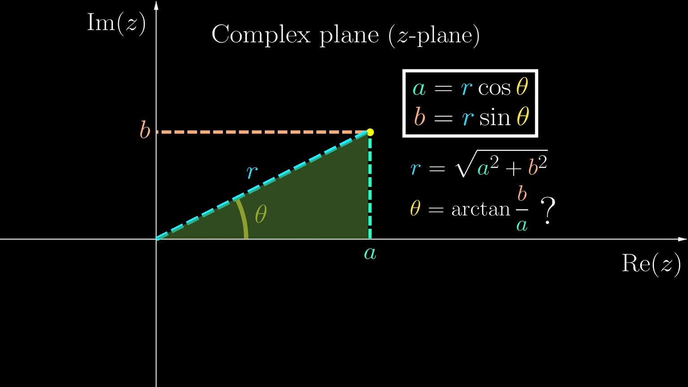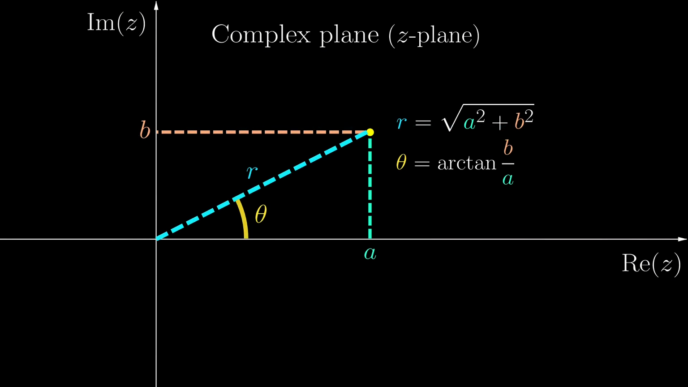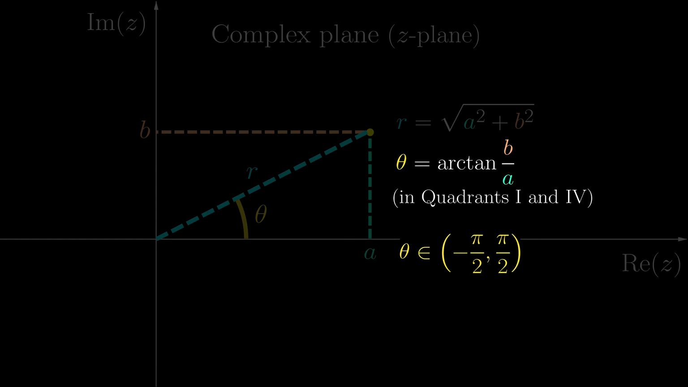Remember that the argument is in the range negative pi to pi, but the arctangent function only ranges from negative pi over 2 to positive pi over 2, so clearly something's wrong. But this isn't completely wrong though. If we are in the right half plane, then this is perfectly fine, because in this case the range of theta matches exactly that of the arctangent function.